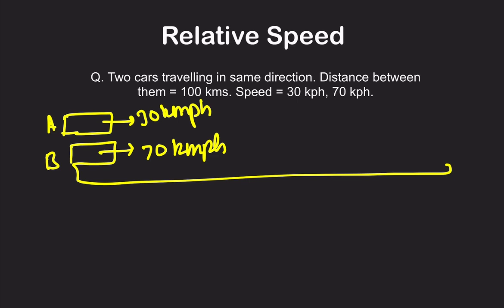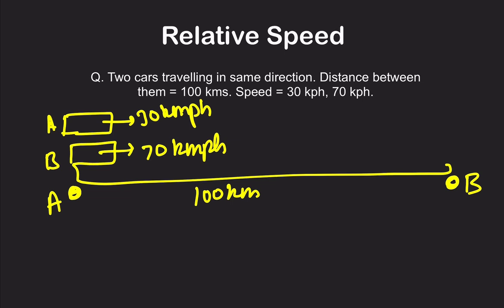We need to calculate when the gap between these two cars will be 100 kilometers. A will be at this point, B will be at this point, because A is slower than B. So ultimately B will overtake A and go so far that the distance between the two cars will be 100 kilometers.